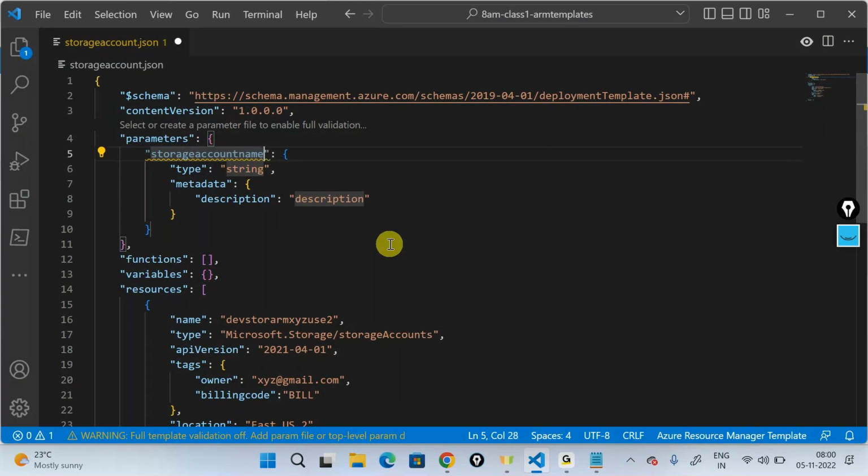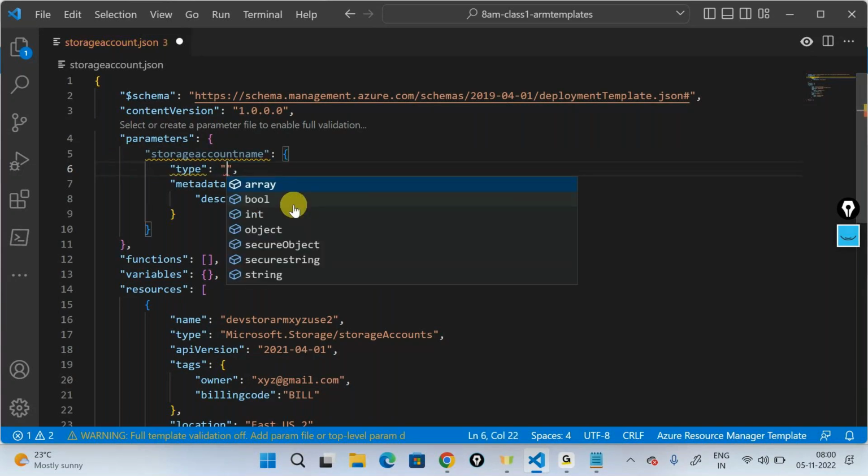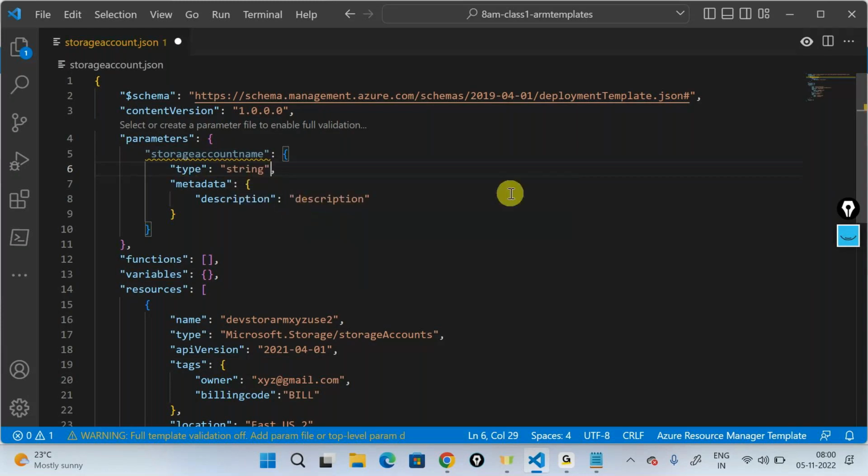And it's going to ask what the data type of this particular parameter is. Again, you have multiple options like array, boolean, object, secure string, and so on. I want a string, because I want to pass a string for the name. And then you have something called metadata, optional in nature. You can pass a description telling that the name should be 3 to 24 characters.